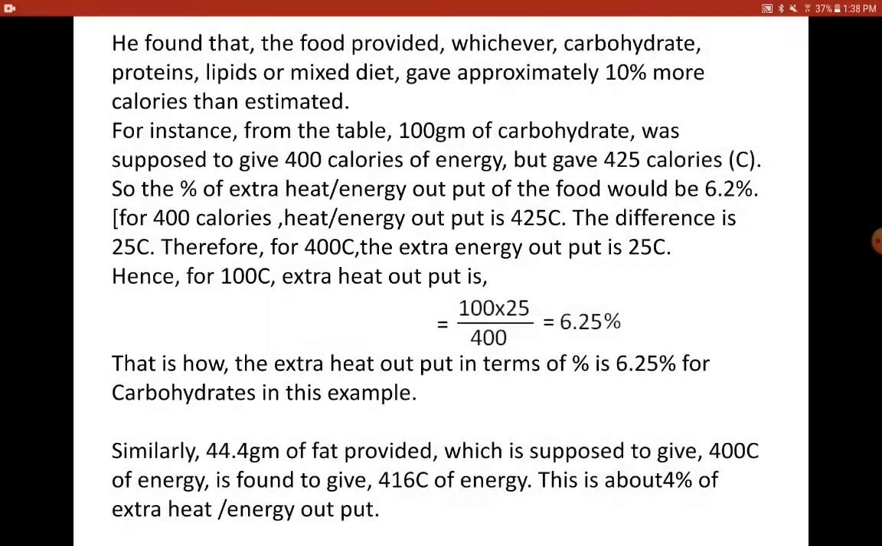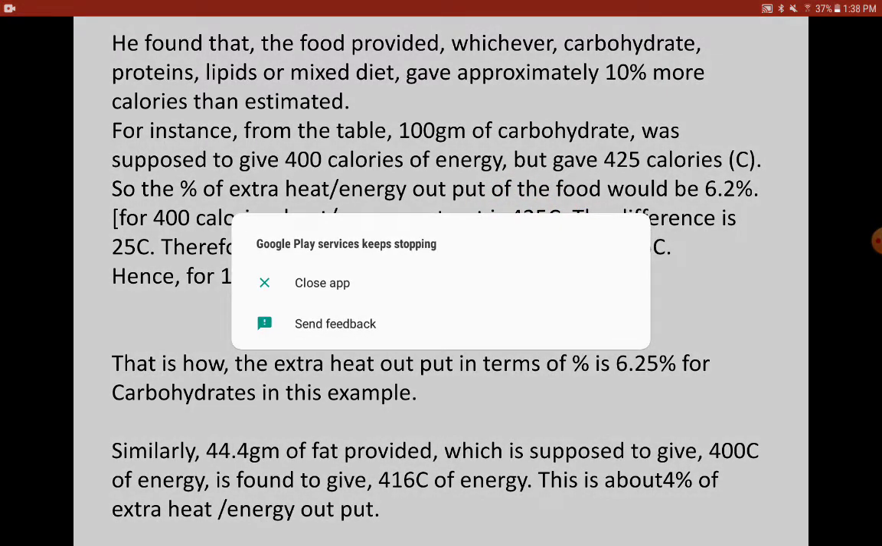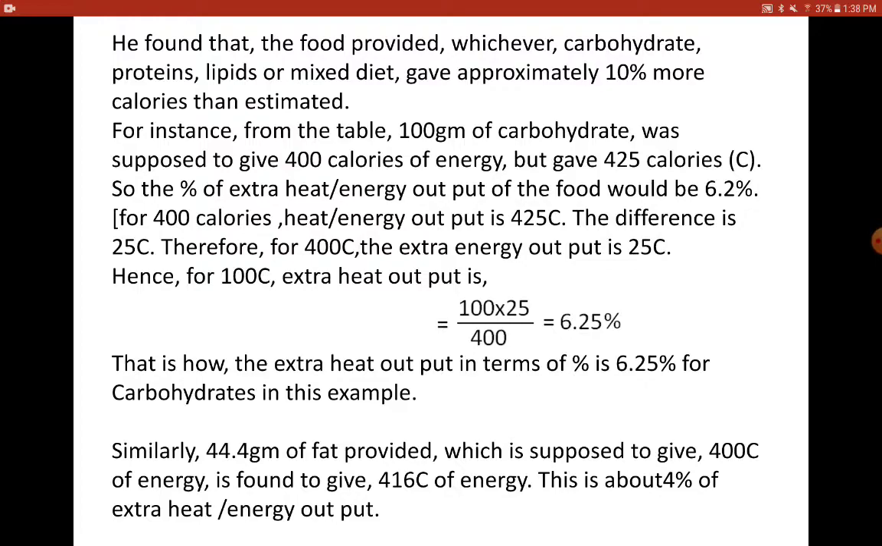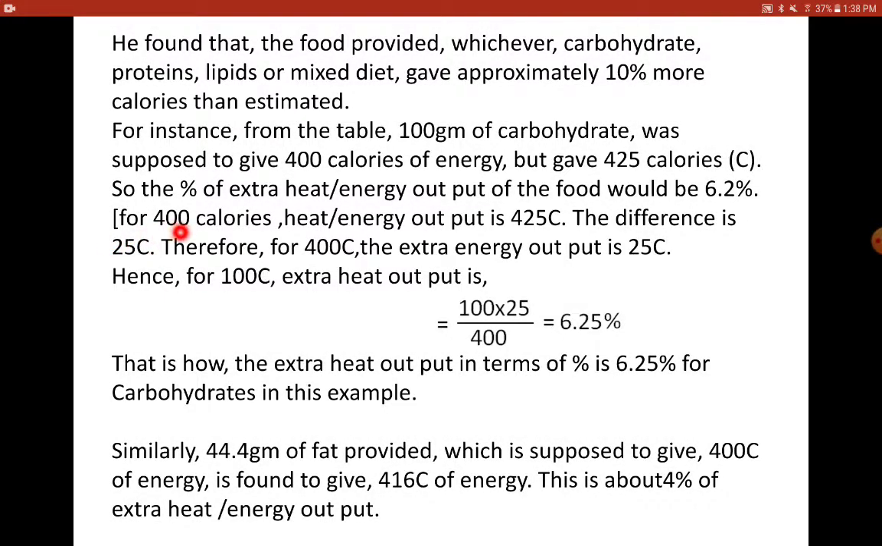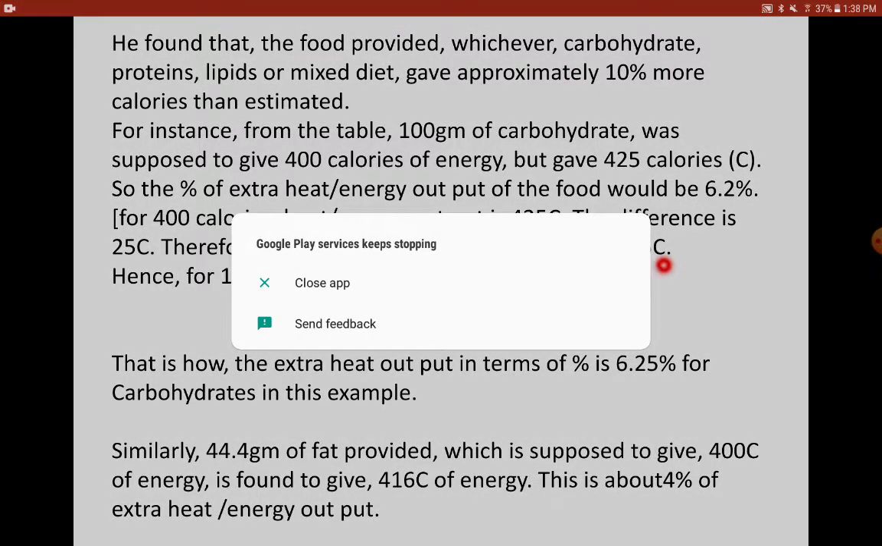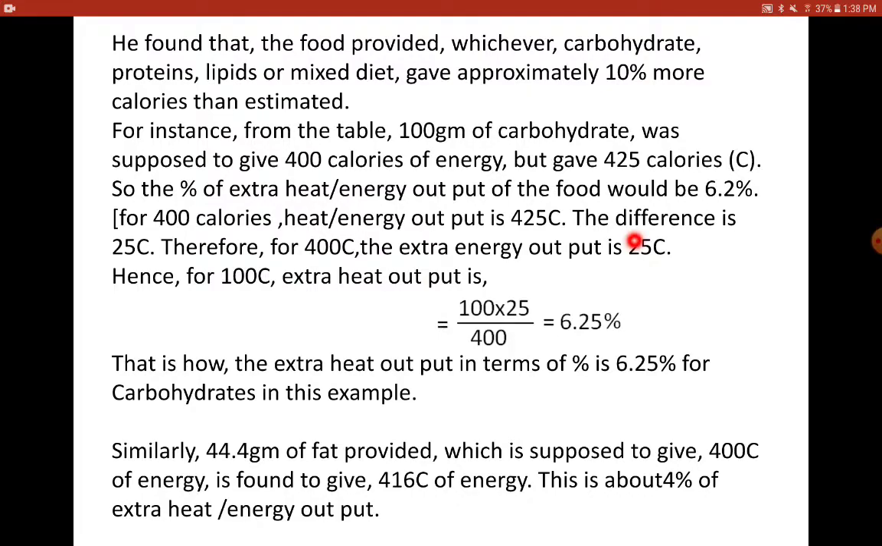So for 400, the extra heat is 25 calories. You should not correlate the difference in the calories to the extra output that is got. You have to correlate it with the exact calorie, how much you were supposed to get. To that you have to correlate the difference. So 400 calories, the extra output is 25 calories. Now I feel you have understood how this 25 calories have come.